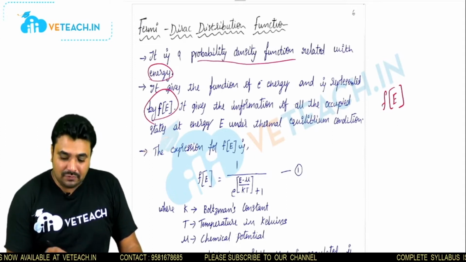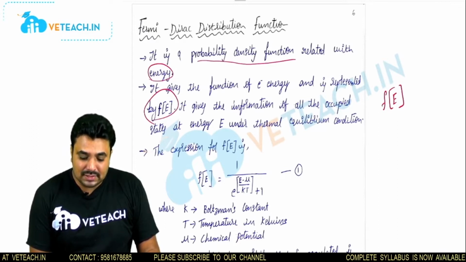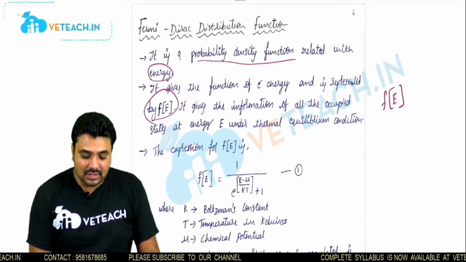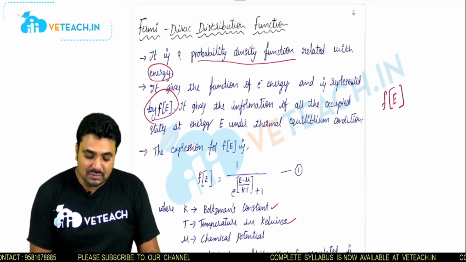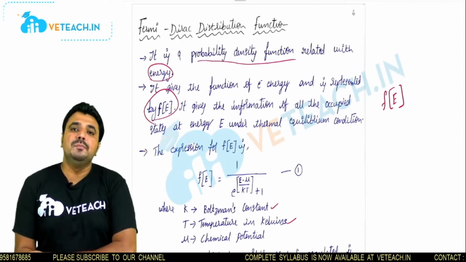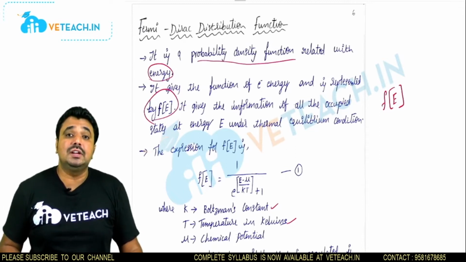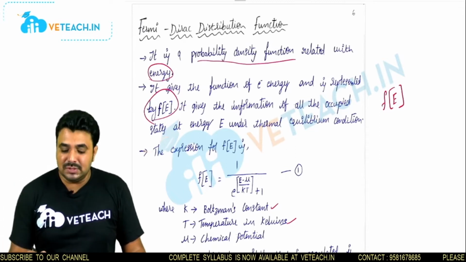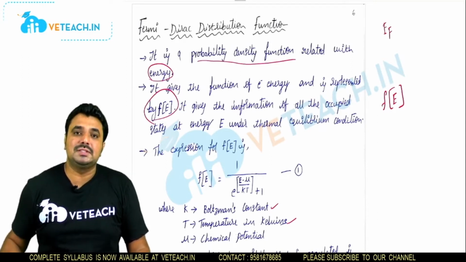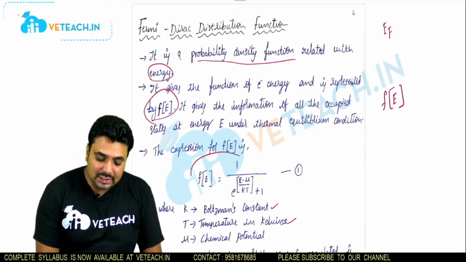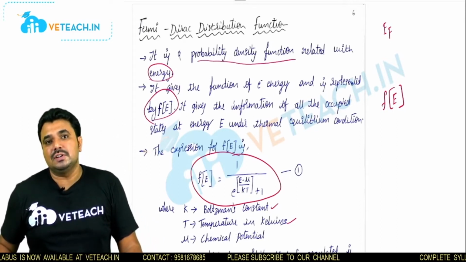The general expression for f of E is 1 by e power (E minus mu) by kT, plus 1. Here k is the Boltzmann constant, T is the temperature, and mu is the chemical potential. The chemical potential here we are taking as an energy, the Fermi level energy, which is denoted by EF. So Fermi level energy we are taking in the place of mu. This is the general expression for f of E, the Fermi-Dirac distribution function.